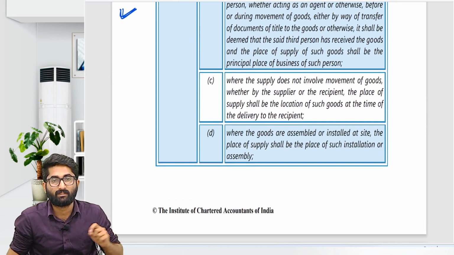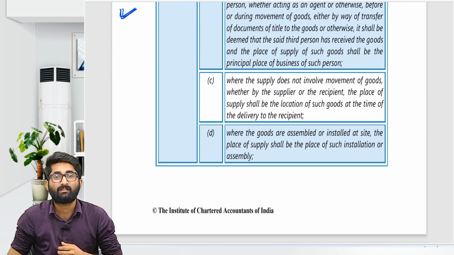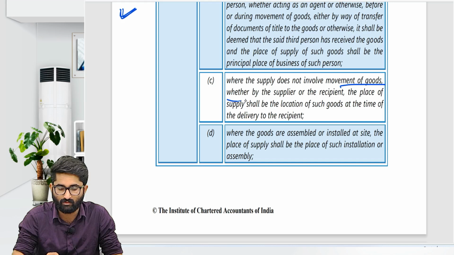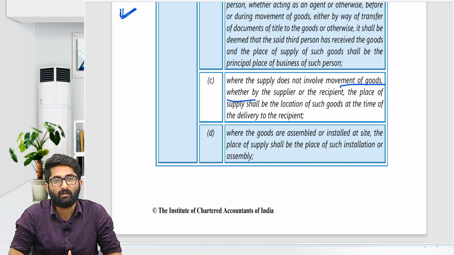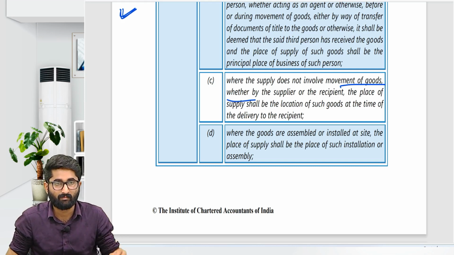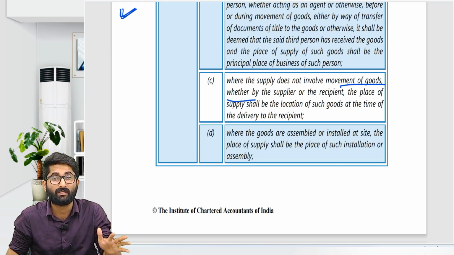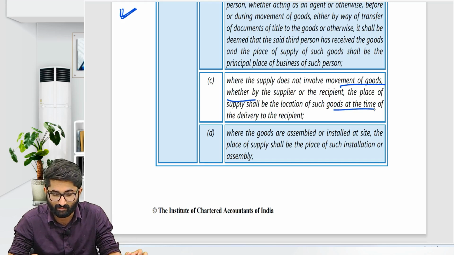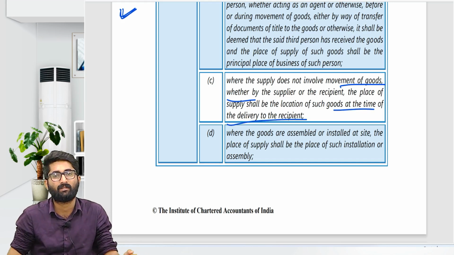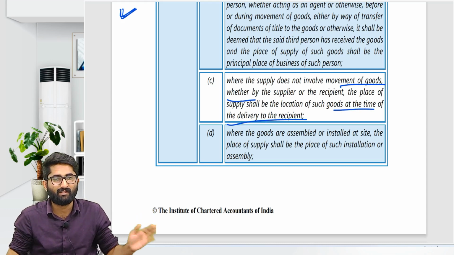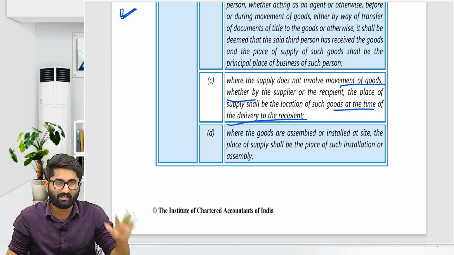Section number 10, subsection 1, clause C says that where the supply does not involve the movement of the goods, then the place of supply will be the location of the goods at the time of delivery to the recipient. So where the goods were at the time of delivery, that place will be the place of supply.